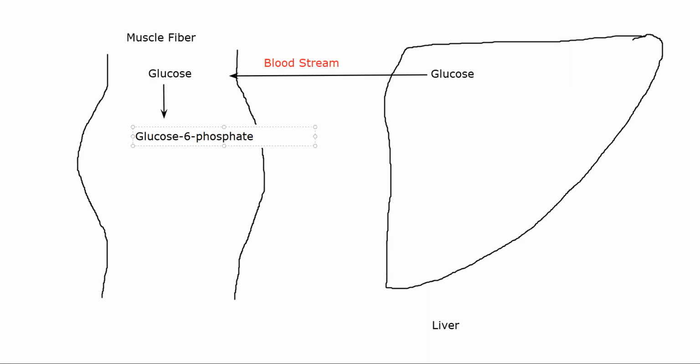Now this glucose 6 phosphate is interchangeable, in the sense that if you are getting glycogen also, you can convert it into glucose. I'll get to that in a bit, but for now just remember glucose is being converted into glucose 6 phosphate, which eventually, as it goes through your glycolysis, will be converted into pyruvate.